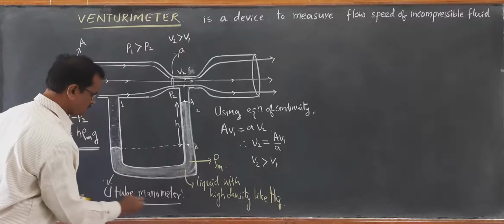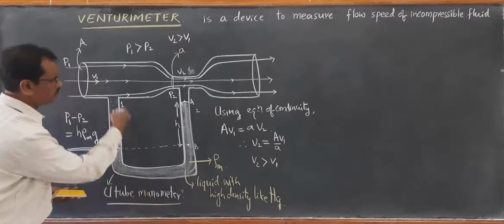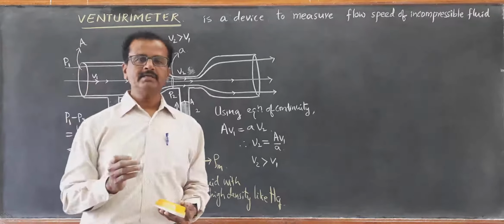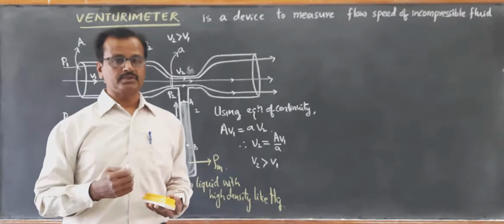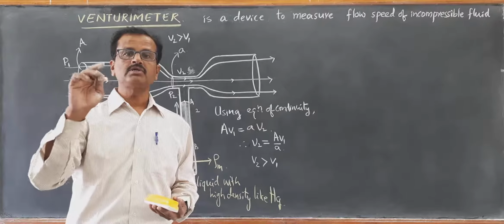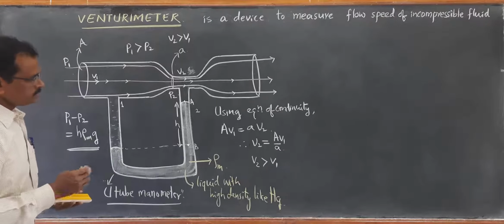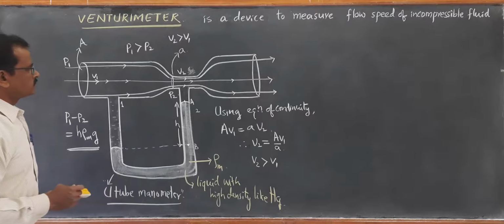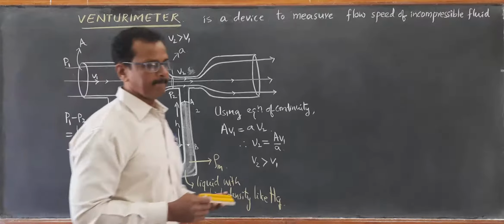That is measured using the U-tube manometer. It is not an open tube manometer; it is called a U-tube manometer because it looks like a U. A manometer is a device used to measure gauge pressure, H rho g. Now we will apply Bernoulli's principle to measure the velocity of this fluid flow.